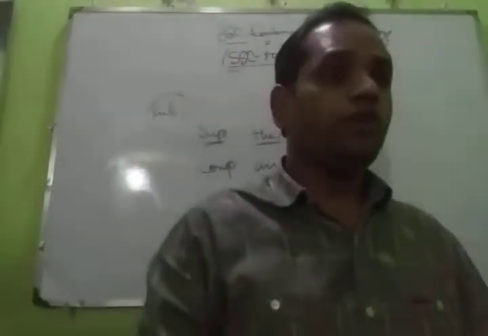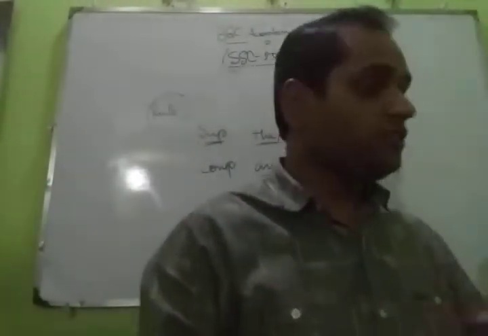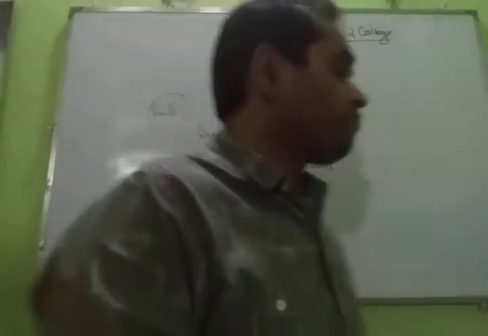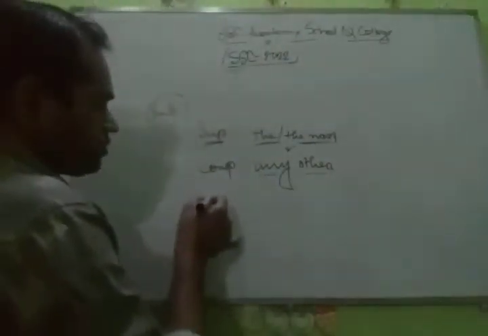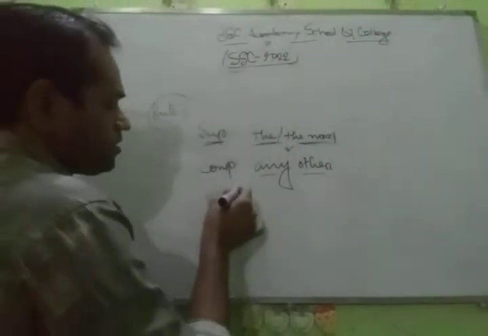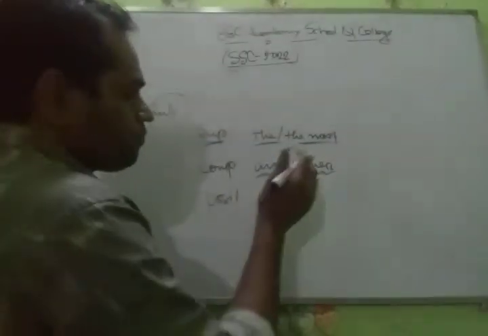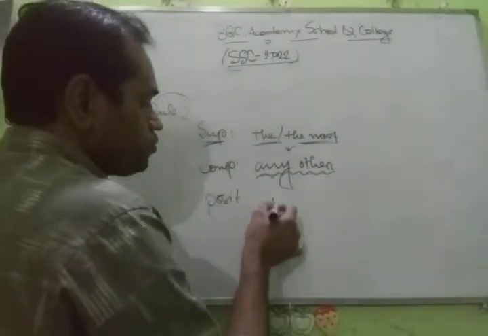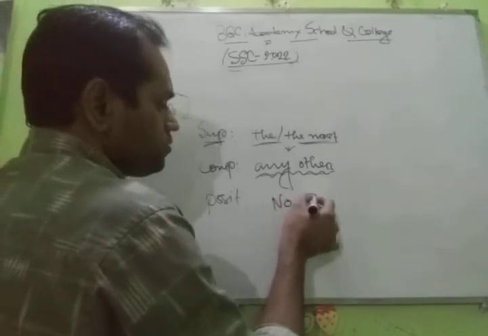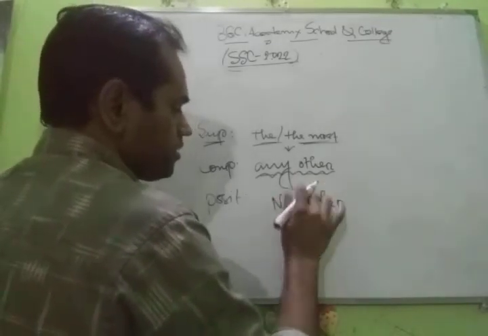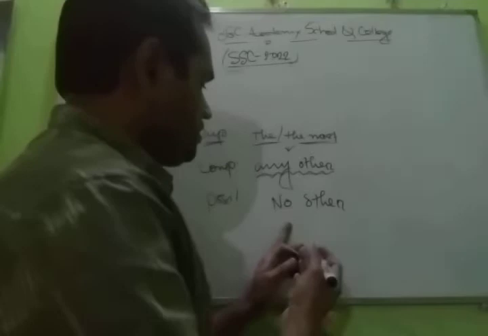Then if you want to convert this line into positive degree, instead of "any other," we have to use "no other," because it's positive degree.